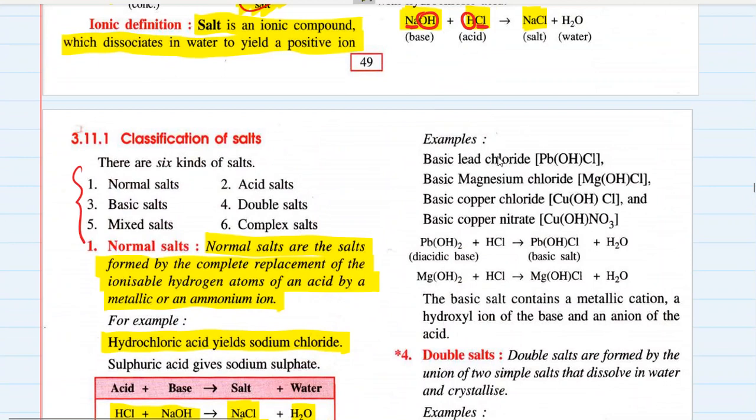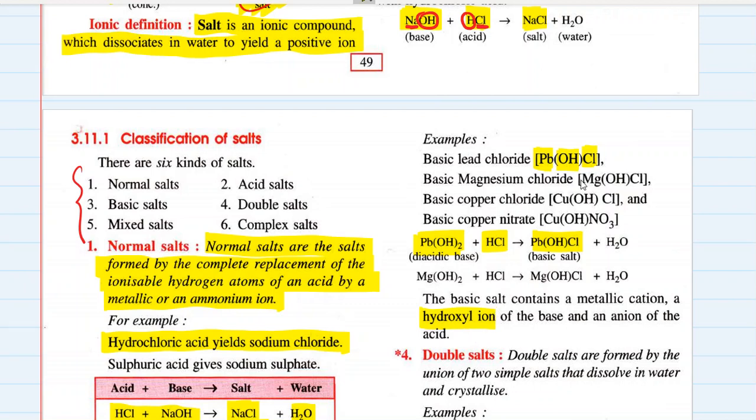Okay, so we have basic lead chloride, PbOHCl. So definitely for formation of basic lead chloride, which is shown over here, we need a diacidic base, which is Pb(OH)2, plus HCl, which has only one ionizable hydrogen atom. So when they react, one of the hydroxide ions remains as it is inside the salt, and it shows the property of basic salts. Okay, these basic salts, when dissolved in water, form hydroxyl ions in the water, and they show all the properties of a base.